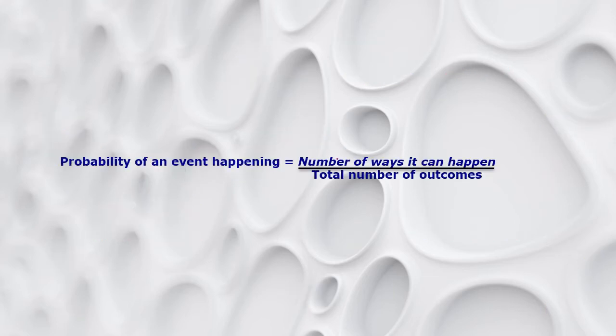If we define probability, the probability of an event happening is the number of ways it can happen divided by the total number of outcomes. For example, again with the coin, there are two possibilities, head or tail, so the probability of having a head is: the number of ways it can happen is 1, and the total number of outcomes is 2.